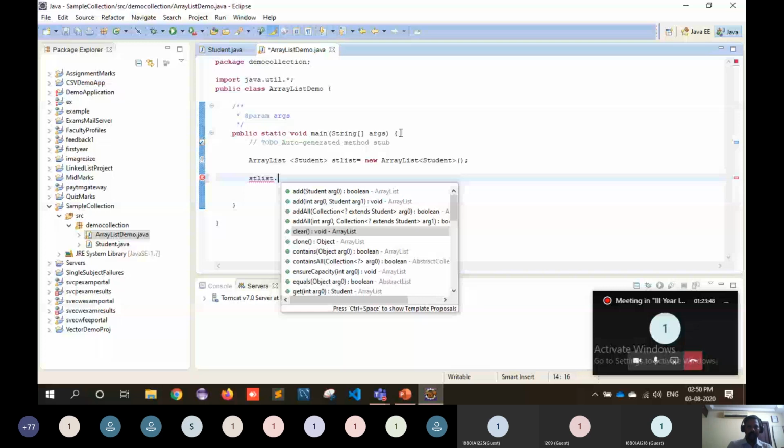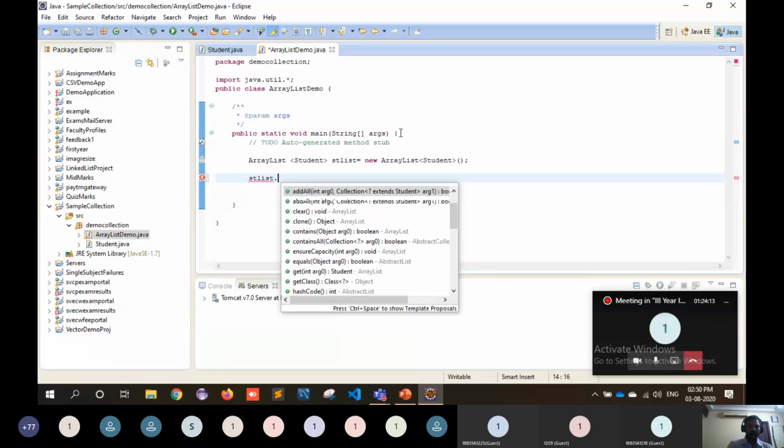These are all the different methods available in the ArrayList class, because stList came from the ArrayList class, so it shows the list of methods available in the ArrayList class. Now from this list of methods, I'm using add, student.